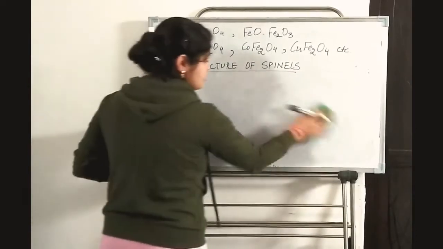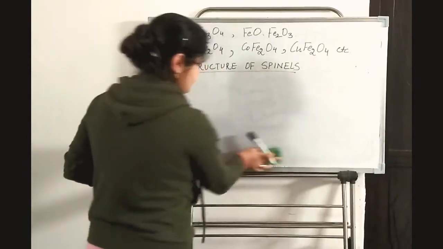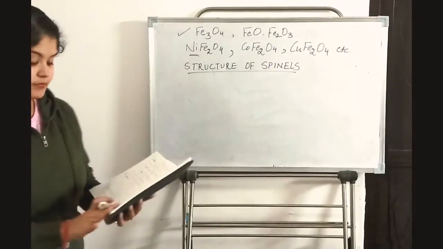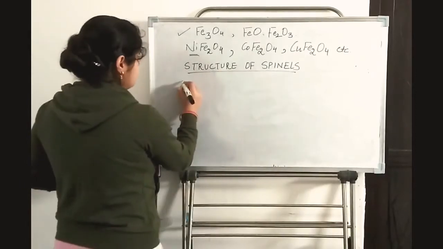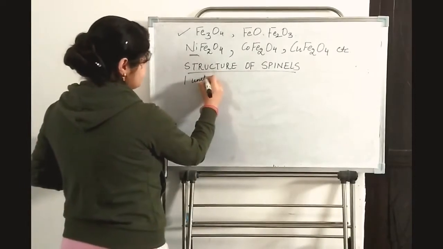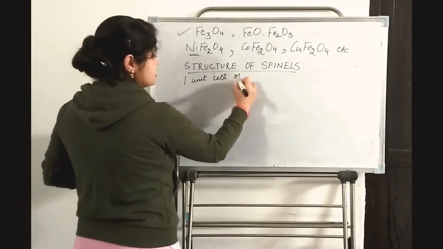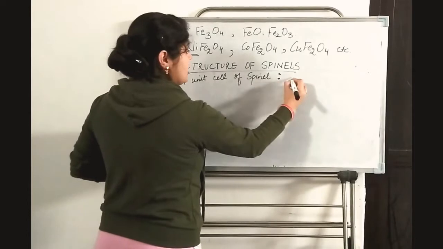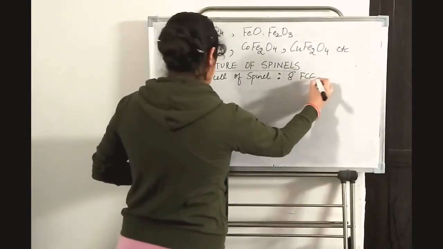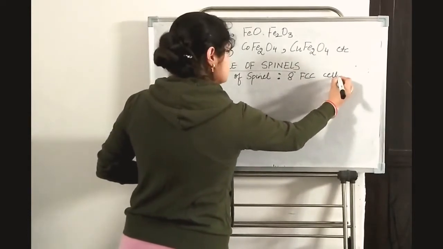In a spinel, one unit cell consists of 8 FCC cells.